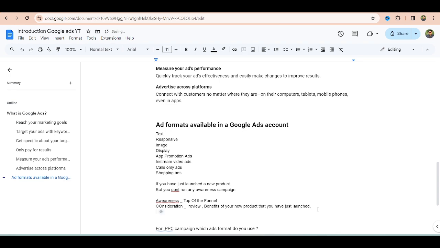Now the main stage. That is the middle of the funnel, right? Now what is the final and last of the funnel?